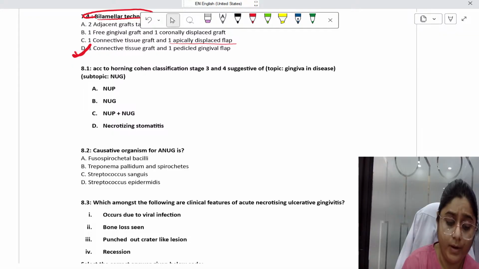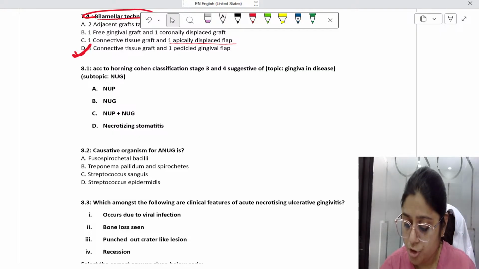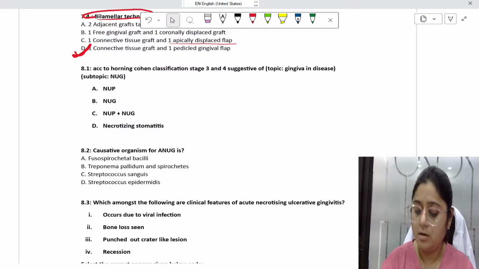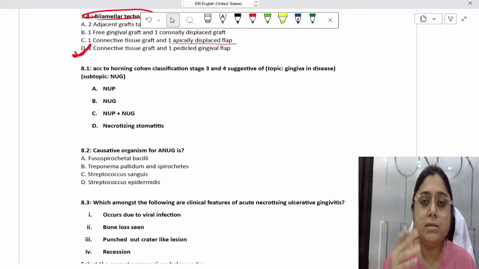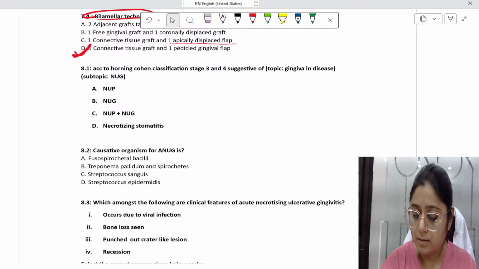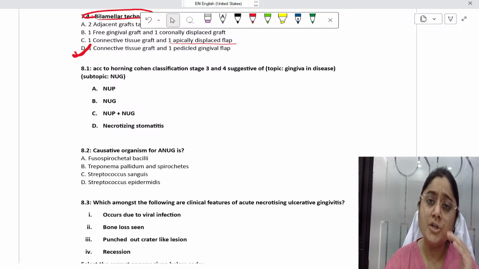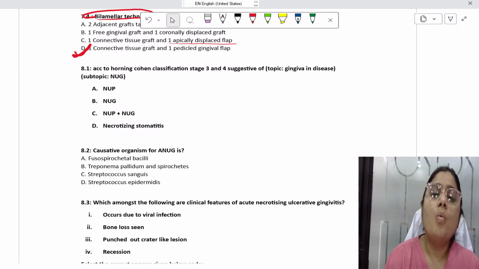According to Horning and Cohen classification, stage 3 and stage 4 is suggestive of: option 1, NUP; option 2, NUG; option C, NUG and NUP; and option D, necrotizing stomatitis. So the Horning and Cohen classification is divided into stage 1, 2 till 7, and there the classification says in NUG, what is happening?